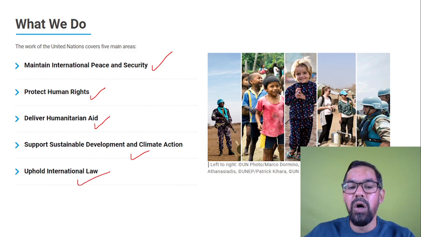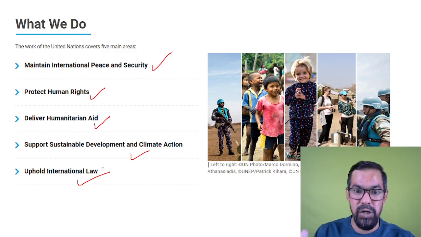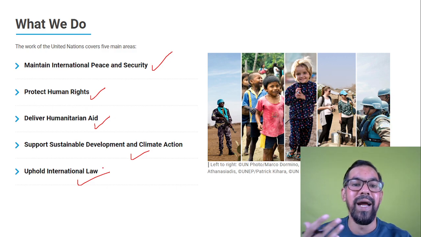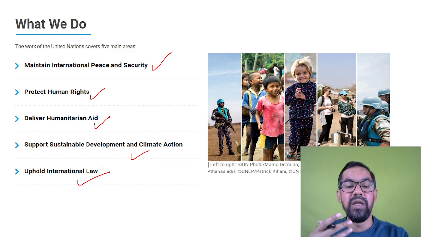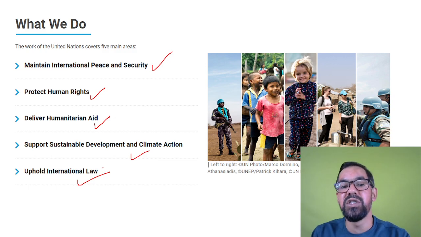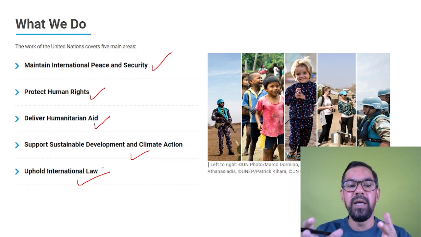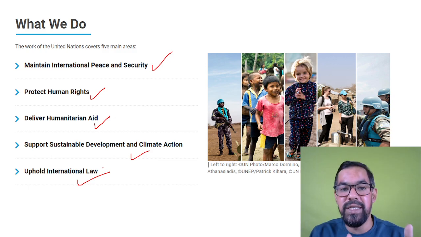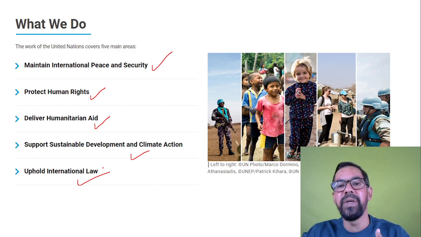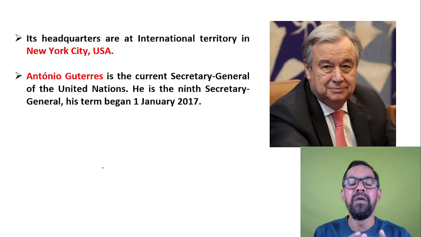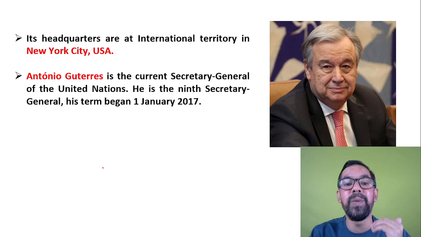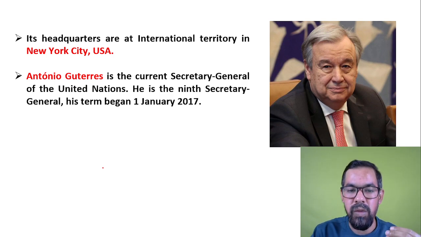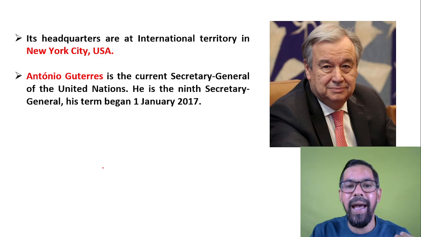Uphold international laws. So we have Interpol and other institutions who generally work with the United Nations, and they help the United Nations to achieve their end goals. These are the key areas where the United Nations works. It is a platform where all countries or their representatives get together, discuss these particular issues, and try to solve these problems.